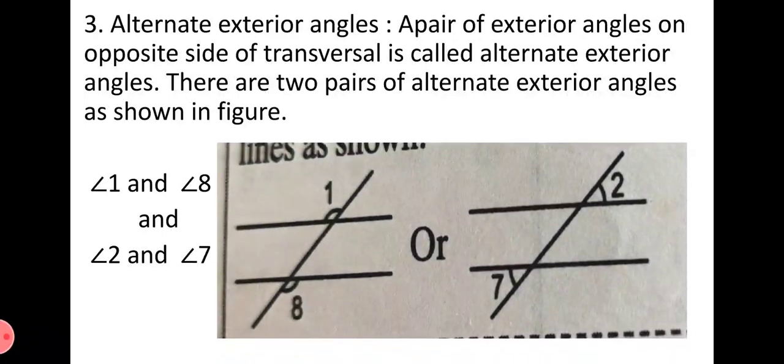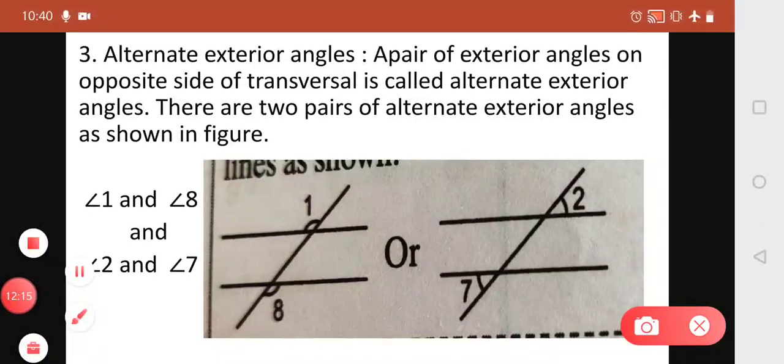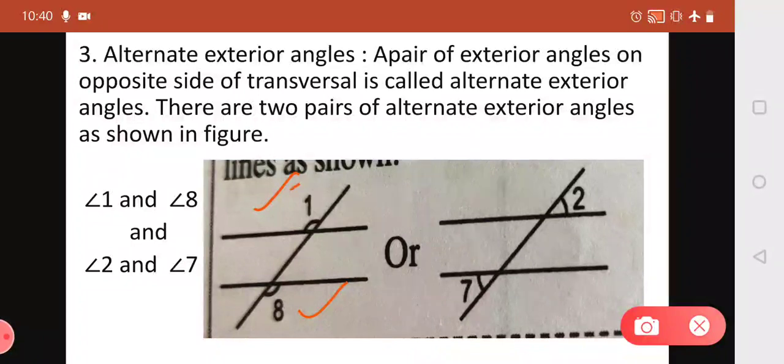Let's see the figure. Now you can see in the figure that angle 1 and angle 8 both are exterior angles and satisfy the condition that one is on the left hand side and another is on the right hand side. This is the first pair. Similarly, the other pair of alternate exterior angles is angle 2 and angle 7. 2 and 7 both are exterior angles and one is on the right hand side, another is on the left hand side. So such pairs are called alternate exterior angles and we get two such pairs.